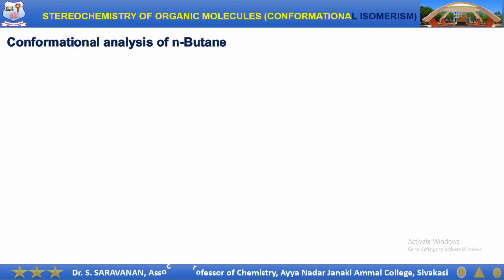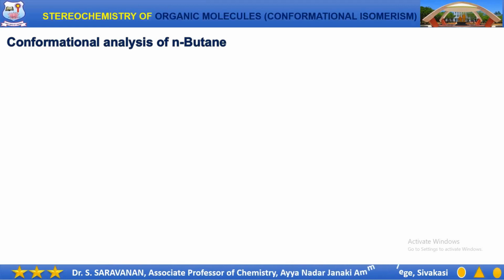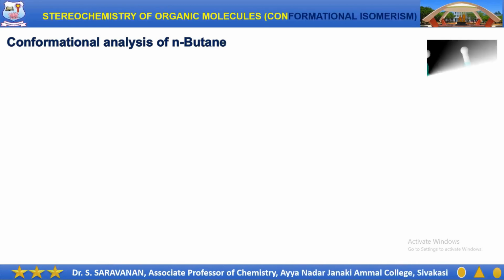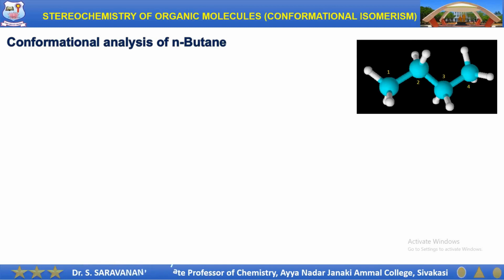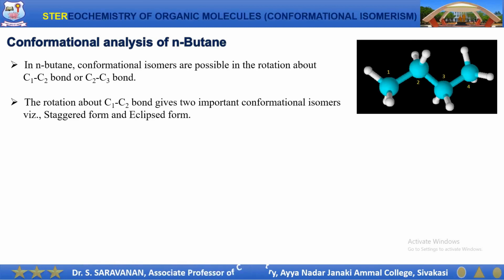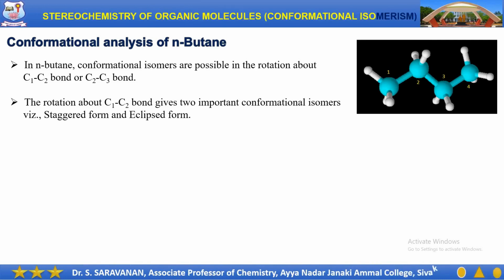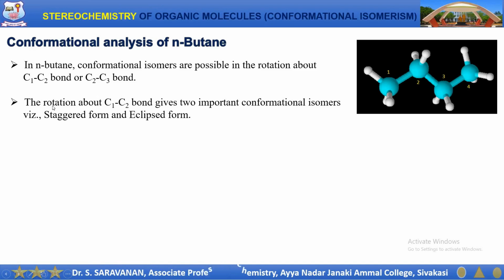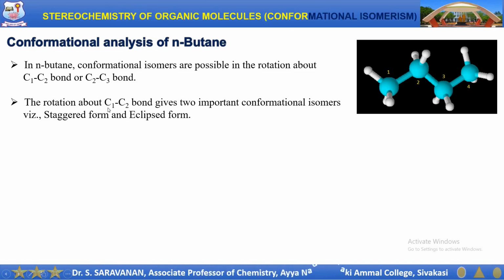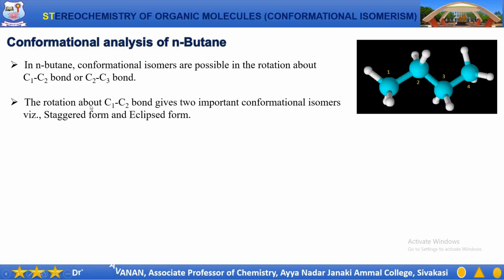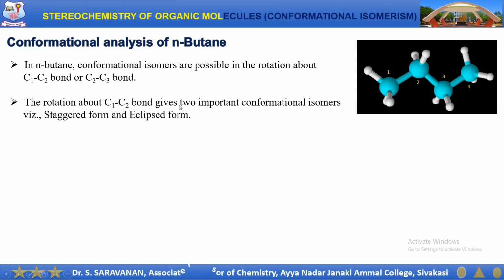Now let us discuss the conformational analysis of a slightly complex molecule, n-butane. In n-butane, the conformational isomers are possible during the rotation about the C1-C2 bond or the C2-C3 bond. Now let us discuss the conformational isomers arising due to the rotation about the C1-C2 bond.